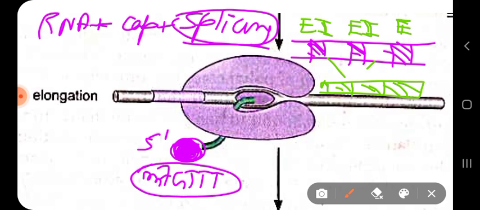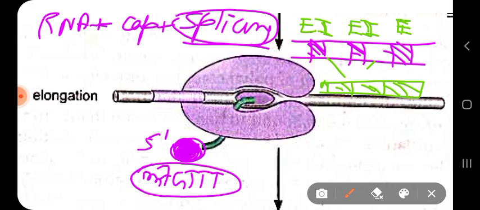Now, this function is also triggered by RNA polymerase 2. And the polyadenylation, that is the addition of multiple adenylate residues at the 3 prime end, is also catalyzed by the same enzyme. So multiple tasks are performed by your RNA polymerase in addition to the catalysis of RNA synthesis.